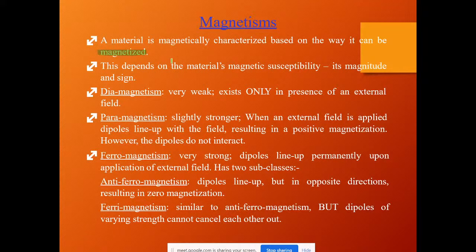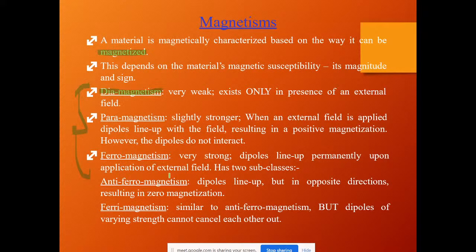Why? Because the property is changing. The material property changes with time, and maybe it depends on the temperature. That's what you have to remember here, and that's the main thing that makes the difference between magnetic materials. Here we have three types of magnetic materials: diamagnetic, paramagnetic, and ferromagnetic.